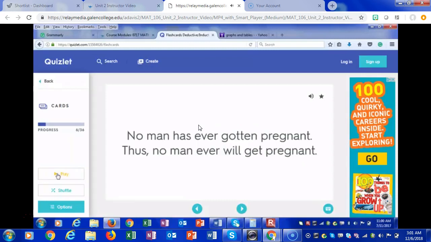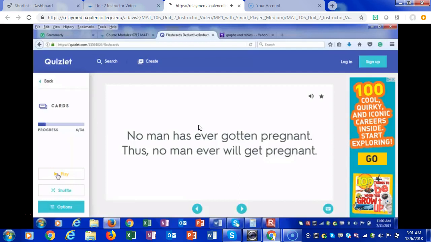Let's keep going. No man has ever gotten pregnant. Thus, no man will ever get pregnant. Inductive or deductive? Is it inductive based on the pattern that no man has ever been pregnant? Or is it based on logic? No man has ever gotten pregnant, ever being the key word, thus no man ever will get pregnant.